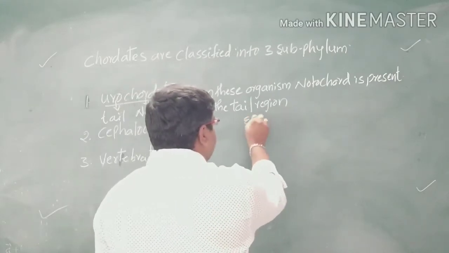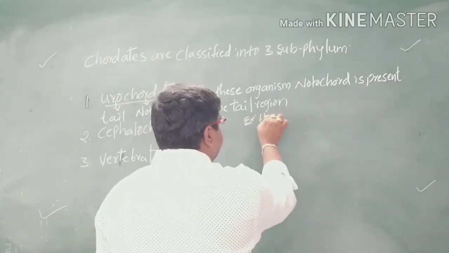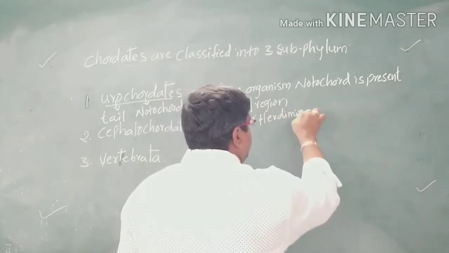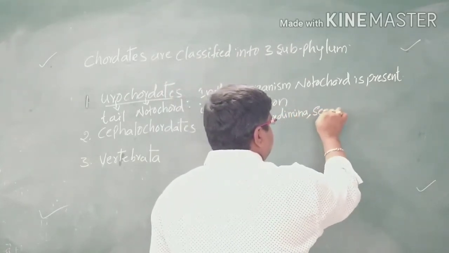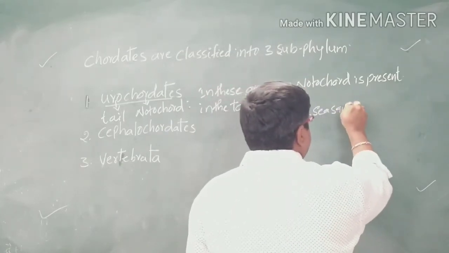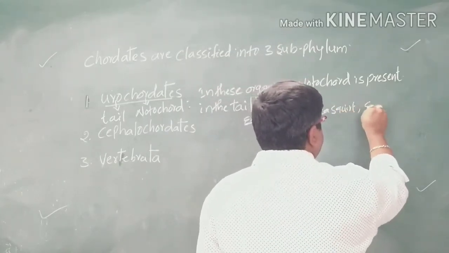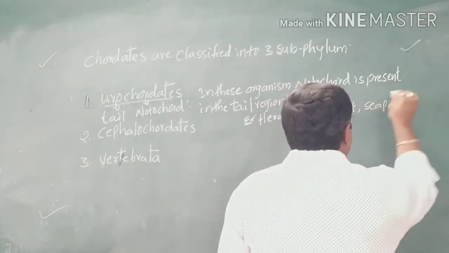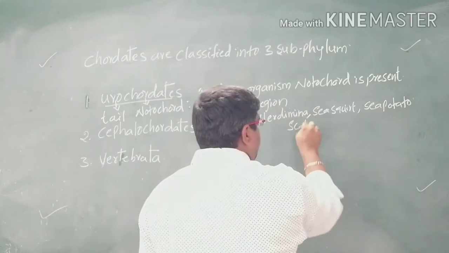Examples are Herdmania, sea squirt, sea potato, and also Salpa.